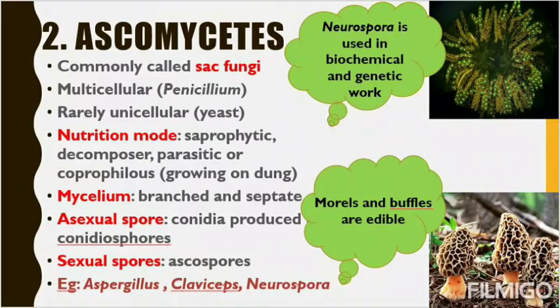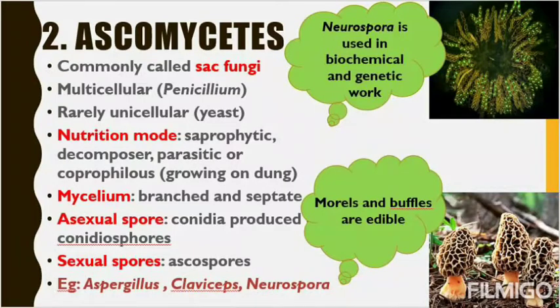Next, the second group is Ascomycetes. It is commonly called sac fungi. So the members of Ascomycetes we can call sac fungi. The body is multicellular, for example Penicillium. Antibiotics we know, we take penicillin injection. So the antibiotic is extracted from this Penicillium. They are multicellular and rarely unicellular. The unicellular one we have read already: yeast is the unicellular fungus. So yeast comes under this Ascomycetes group.